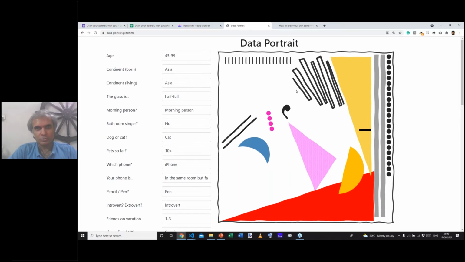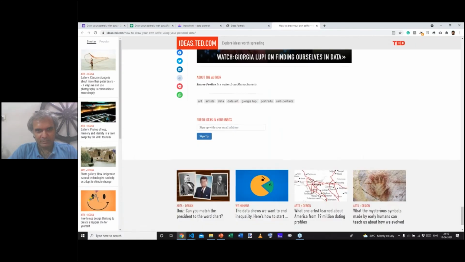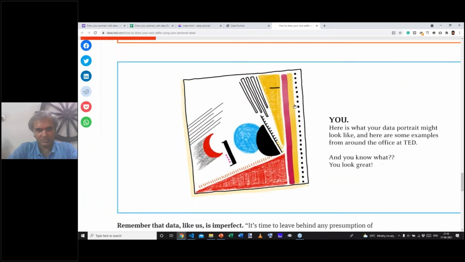Instead, what I decided to do was simply search on the internet for data portraits, see if I could find a good one, and literally stole from Giorgia Lupi. This looks like a great thing that I could use. So you don't necessarily need to know a designer or know design to design. You can steal, and it's a noble thing in my opinion.